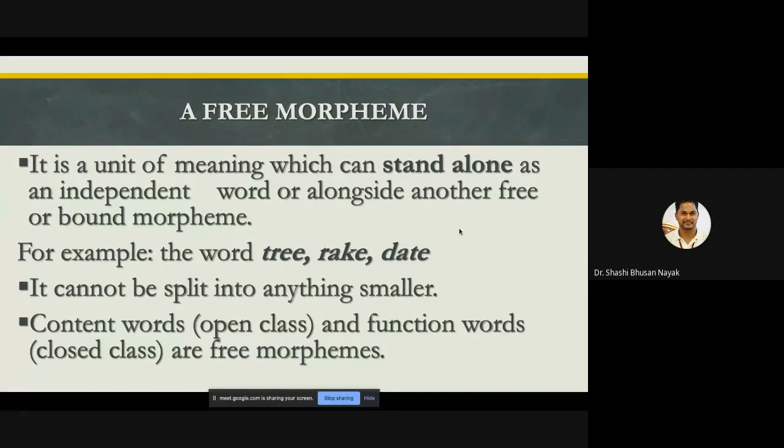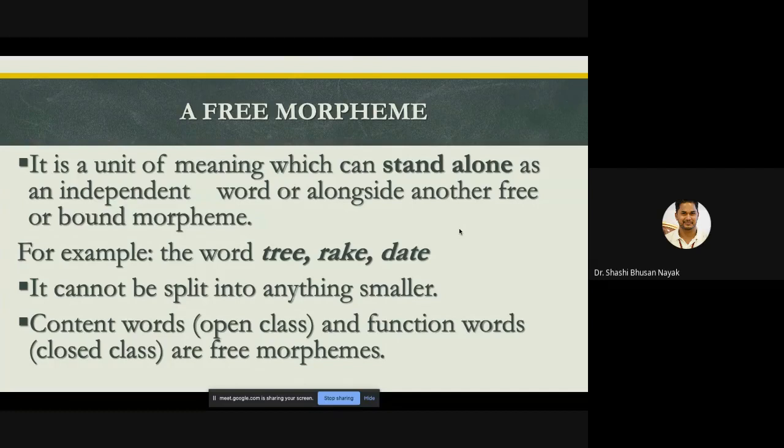Content words are words that have meaning. They can be compared to grammatical words, which are structural. Likewise, nouns, main verbs, adjectives, adverbs are usually content words. And what are function words? Auxiliary verbs, pronouns, articles, prepositions are usually grammatical words or function words. I repeat, content words are words that have meaning. They can be compared to grammatical words, which are structural. Nouns, main verbs, adjectives, and adverbs are usually content words.